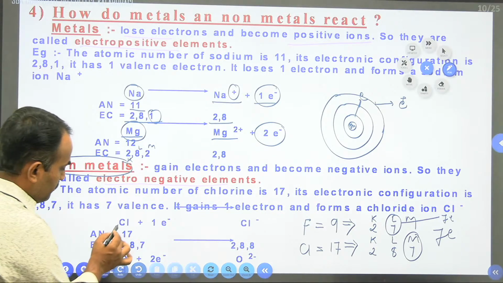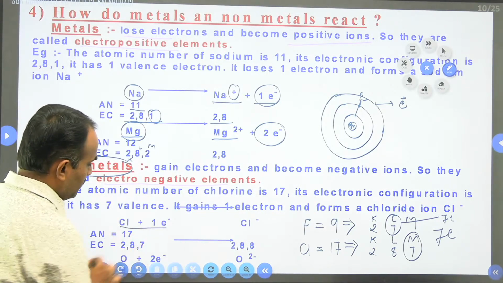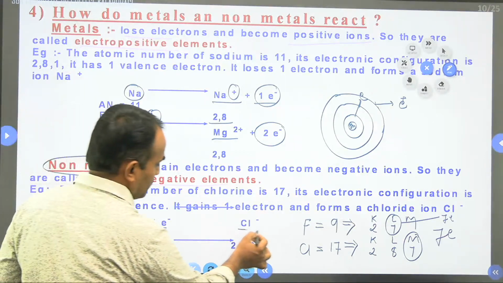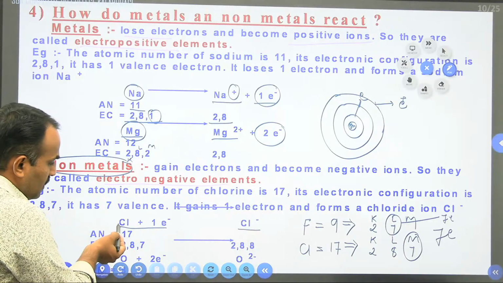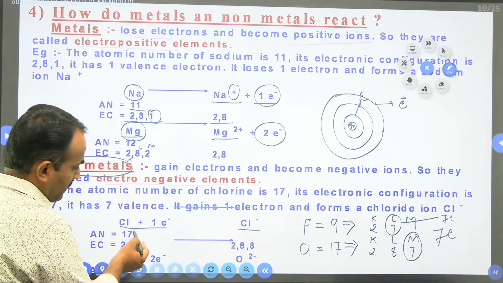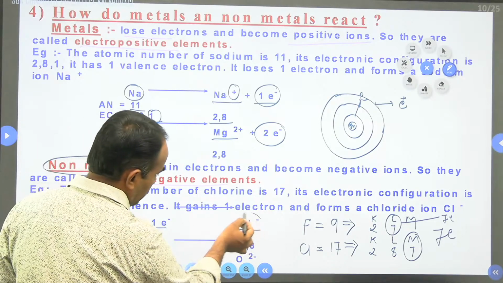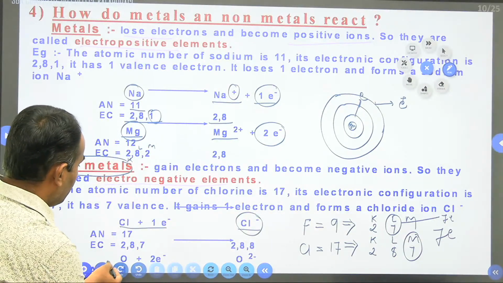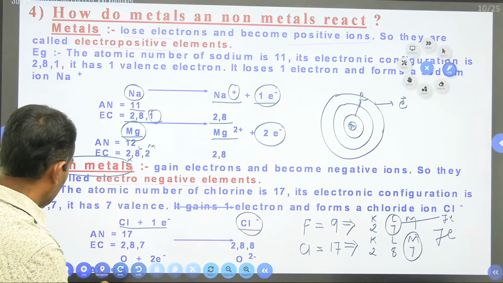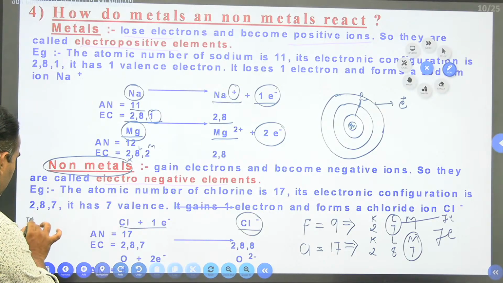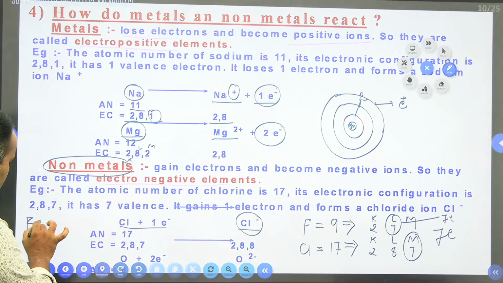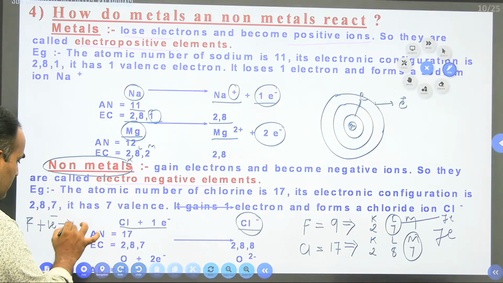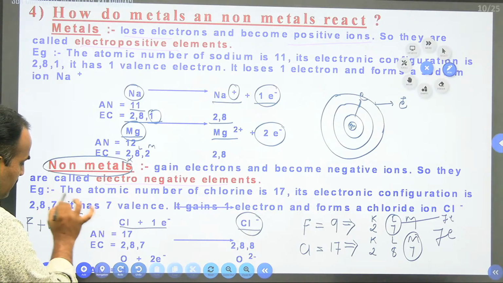So here they are given Cl. Cl plus 1 electron gives Cl minus. So it indicates chlorine can gain 1 electron. After gaining the 1 electron, the charge will be minus. And if I write one more example, F, fluorine, if it gains an electron, F plus 1 electron gives F minus.